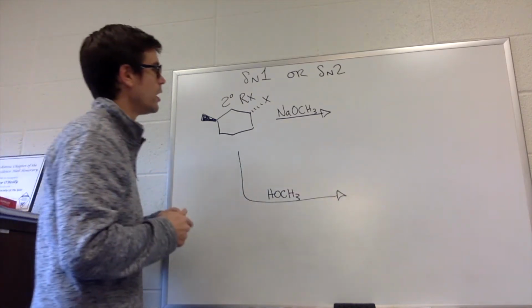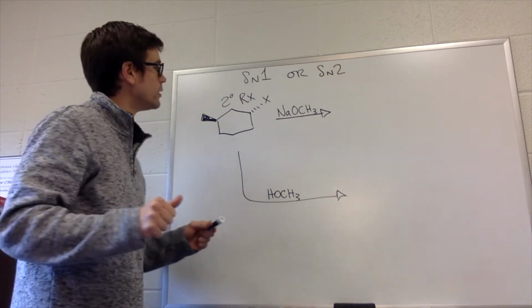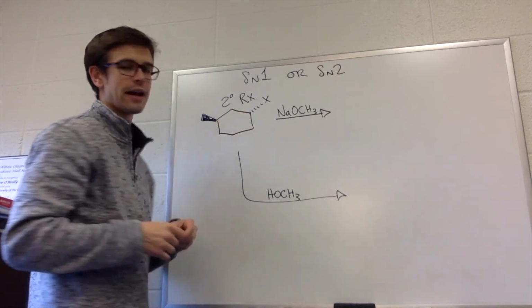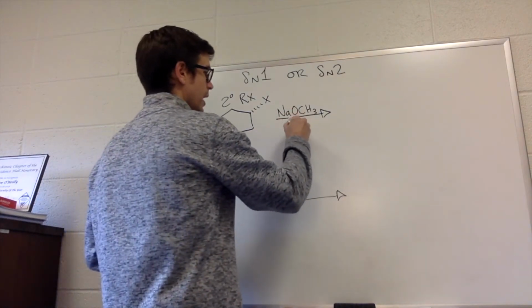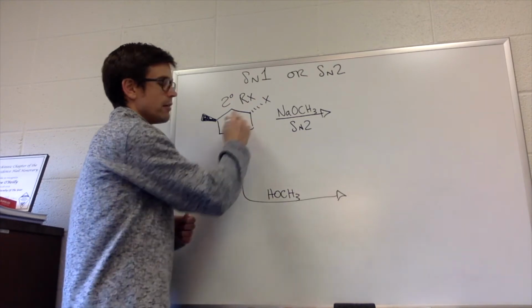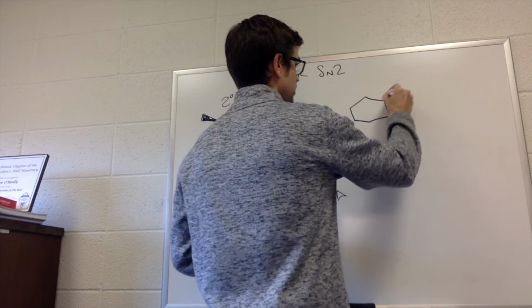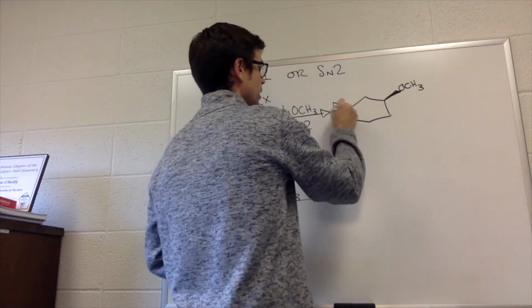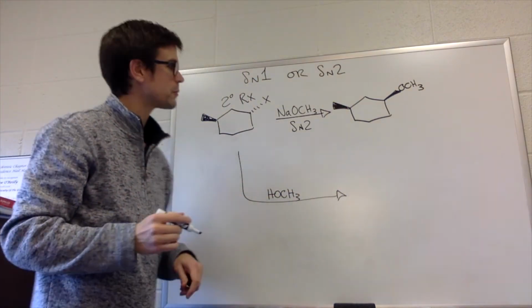Restarted. Okay. So we have our strong nucleophile. Strong nucleophiles don't wait around. And this is a secondary alkyl halide. So there is some access to that antibonding orbital, the sigma star. So this is going to be an SN2 reaction. The OCH3 will add to the backside of this alkyl halide. So what's going to happen there? That means the stereochemistry in that position is going to change. So we'll have OCH3 as a wedge. Nothing happened to that methyl group, so that stays the same.